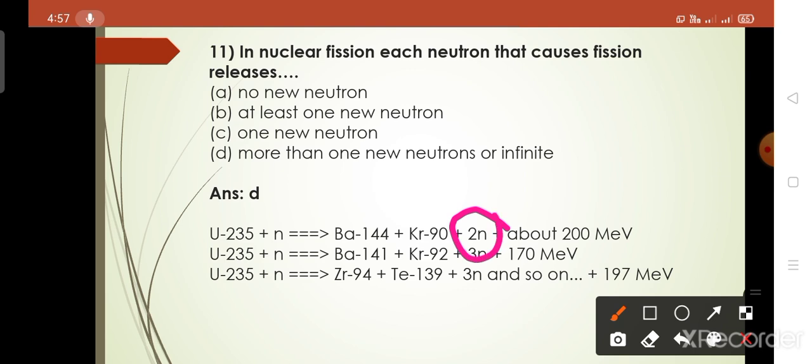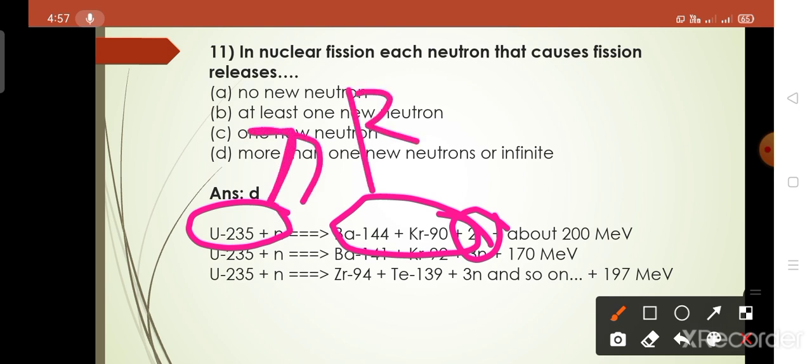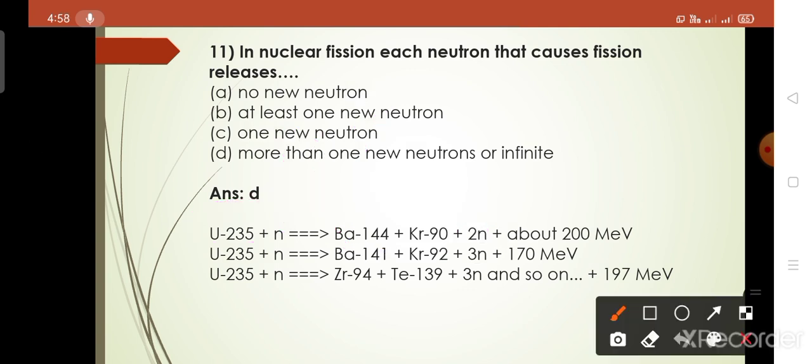Because here we have to take the addition of these two, and using reactant minus product, the mass number of reactant minus product, we can determine the number of neutrons.